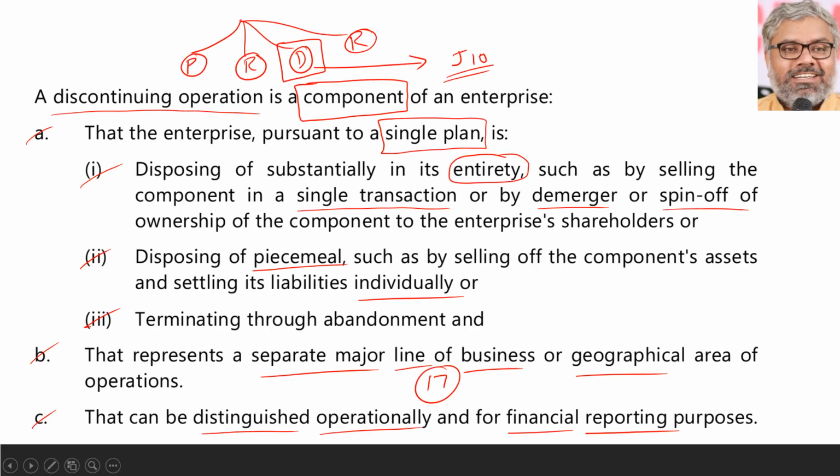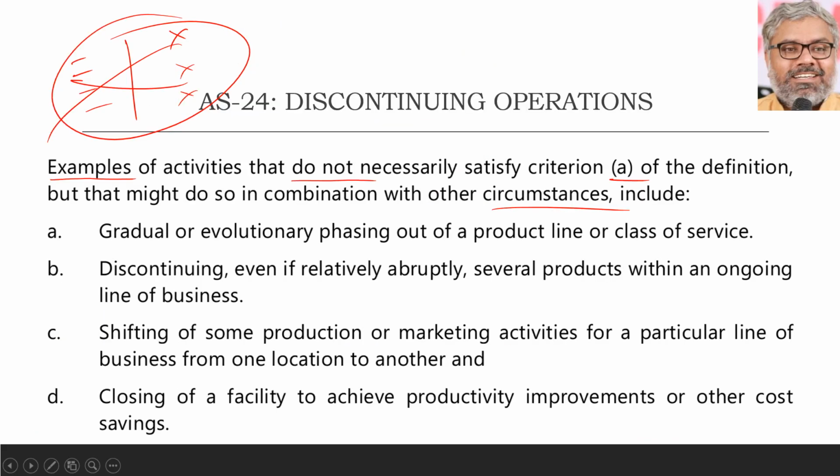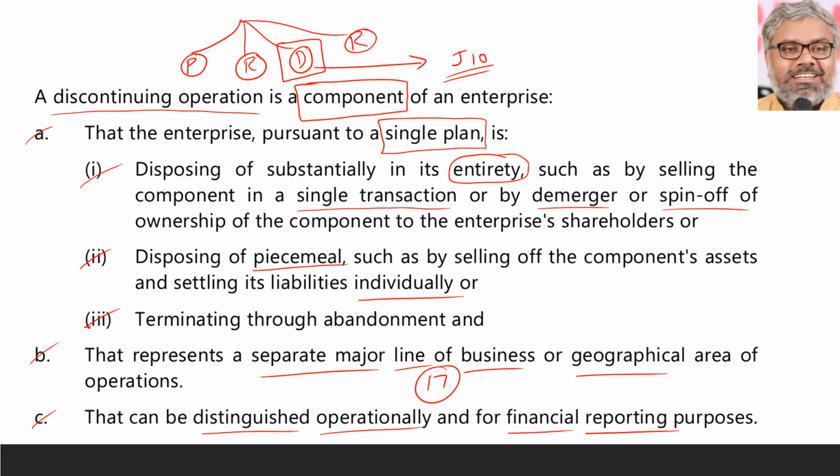But definitely, AS 24, according to the theory, says that if there is a possibility of disposal substantially or piecemeal, or terminating an enterprise or a component of an enterprise that has a separate line of business or geographical area and can be distinguished operationally and for financial reporting purposes, then that operation is called a discontinuing operation. All three conditions have to be met in order to call something a discontinuing operation.